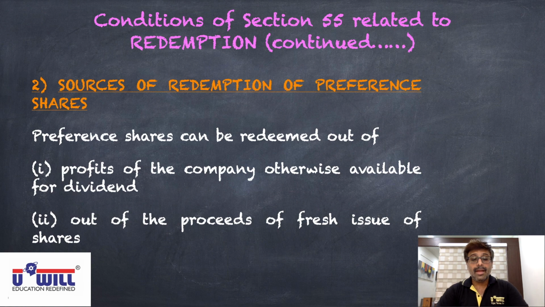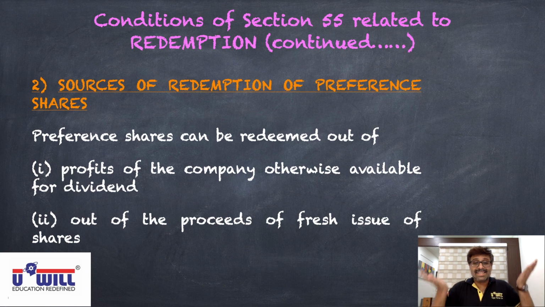Number 2, out of the proceeds of a fresh issue of shares. Now proceeds of a fresh issue of shares means if you are repaying the preference shares, then of the same value you either issue equity shares again in public or the same preference shares again in public. Now what is the intention behind this clause?